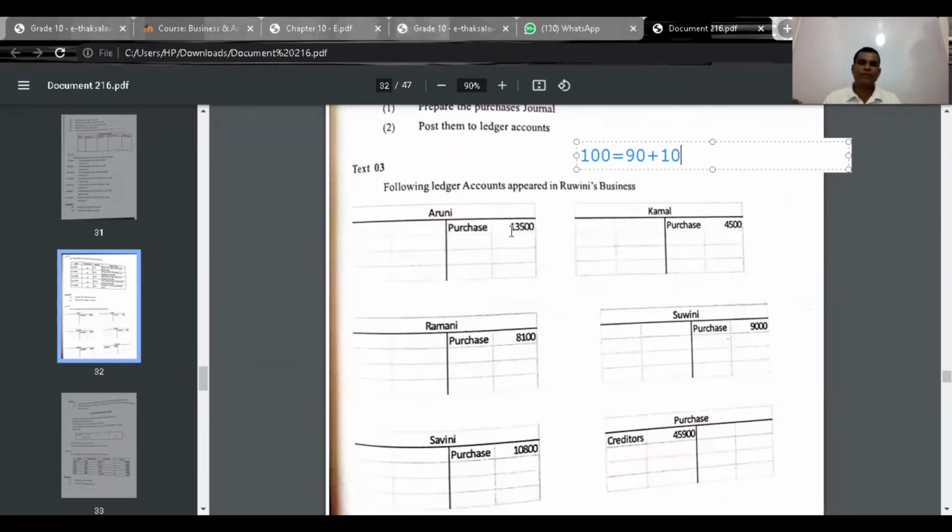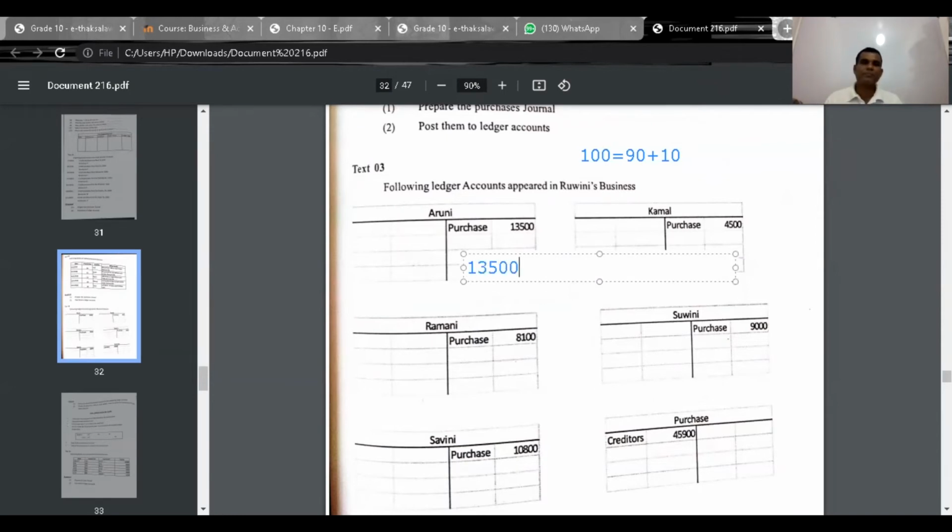This 13,500 is equal to 90, because here it is recorded after deducting trade discount. Understand? After deducting trade discount, these values have been recorded. So if 13,500 is concerned, this is how you have to calculate.